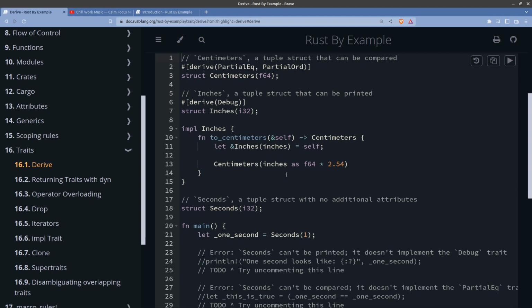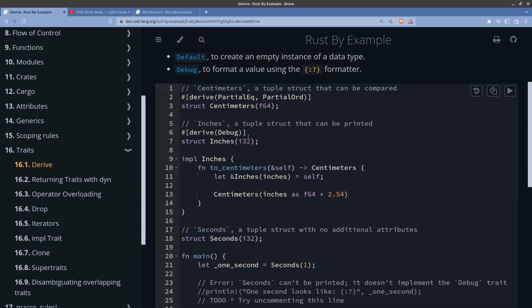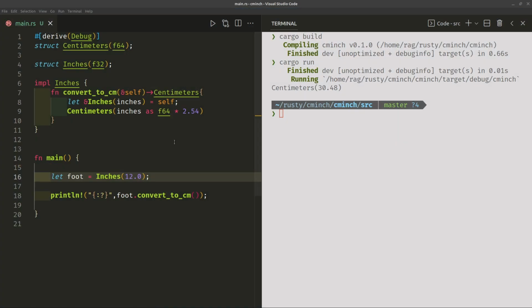So one of the key features of what I've just done there was using a tuple struct. More often than not, you'll probably be familiar with having a struct with curly braces, but you can have a struct with parentheses.